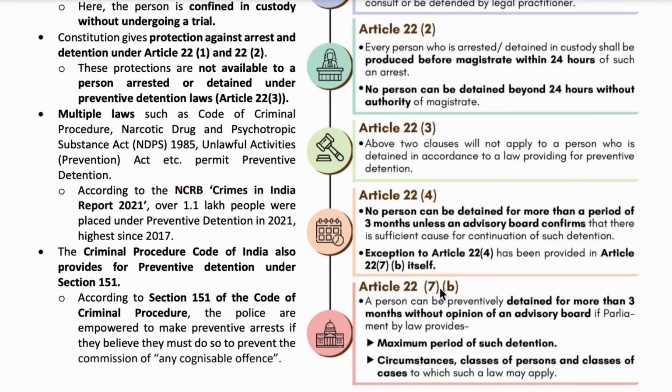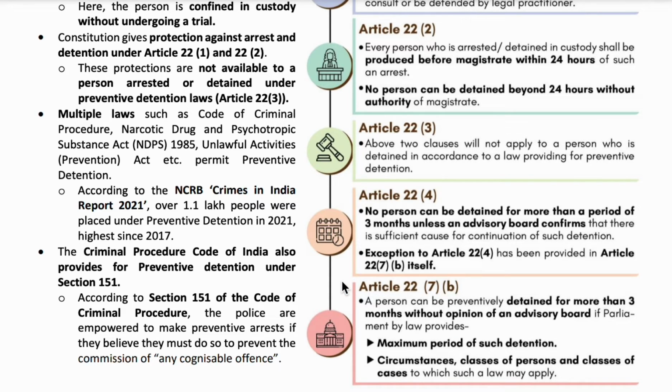So if a person is under preventive detention and the government wants that person to be kept for more than 3 months, then it should take the permission of the advisory board under Article 22 clause 4, or the Parliament by law should provide a maximum period for such detention under Article 22 clause 7 clause B. So these are the articles which deal with preventive detention.